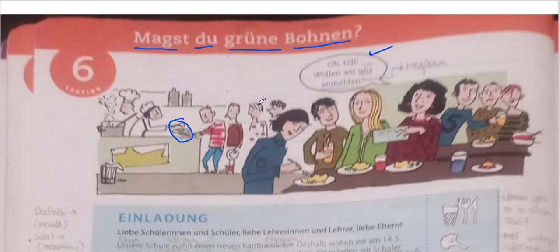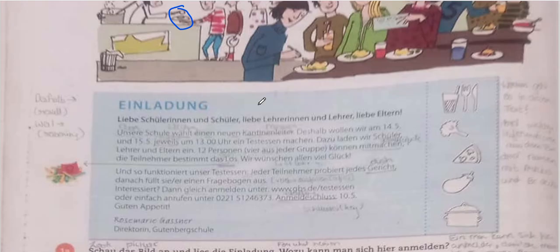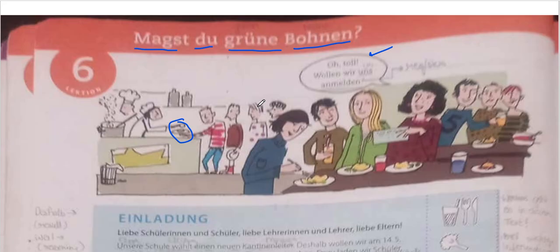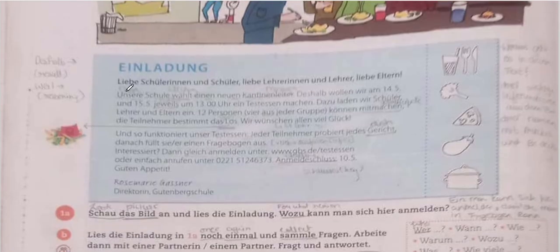But let's continue. With this, we have gotten a gist of the chapter: it's about something in a canteen, and they're talking about registering for something. What exactly could it be? We'll understand that by reading this passage. It's the first passage of class 10th.